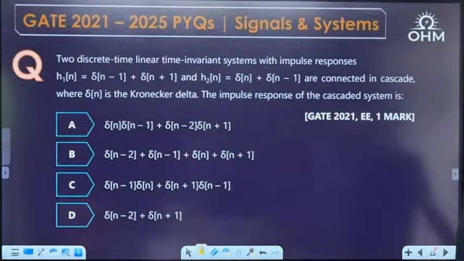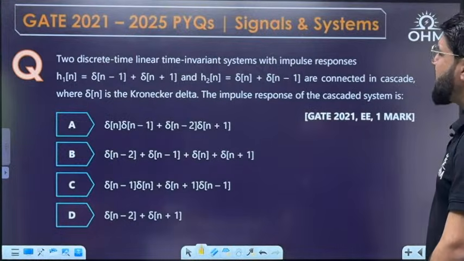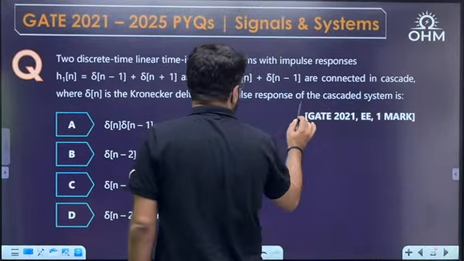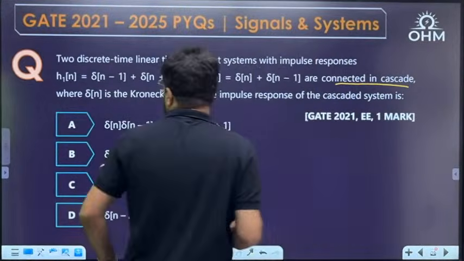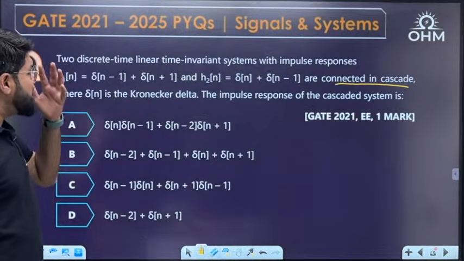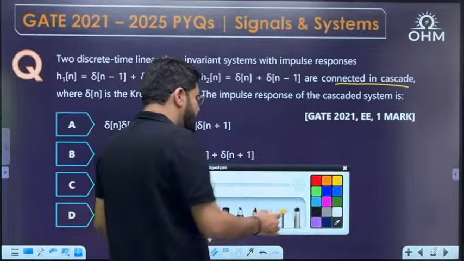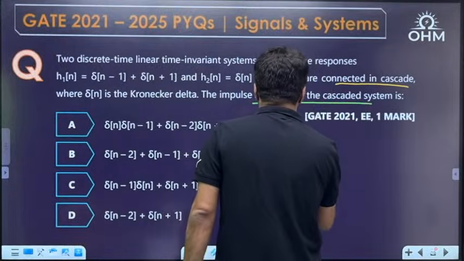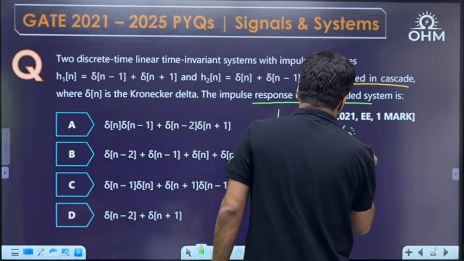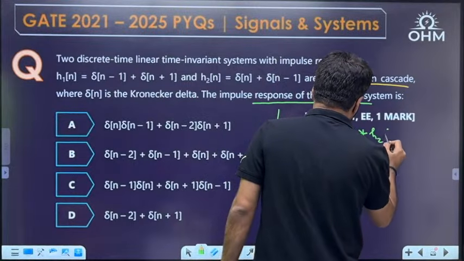Next one, GATE 21 EE 1 mark question. Two discrete time linear time invariant systems with the impulse responses h1[n] and h2[n] are connected in cascade, where delta[n] is the Kronecker delta, the discrete time delta function. What is the impulse response of the cascaded system? Whenever two systems are cascaded, the impulse responses are convolved. Very simple question. h1[n] convolution h2[n].